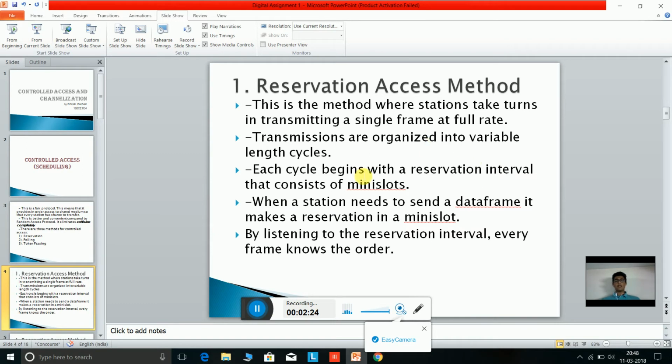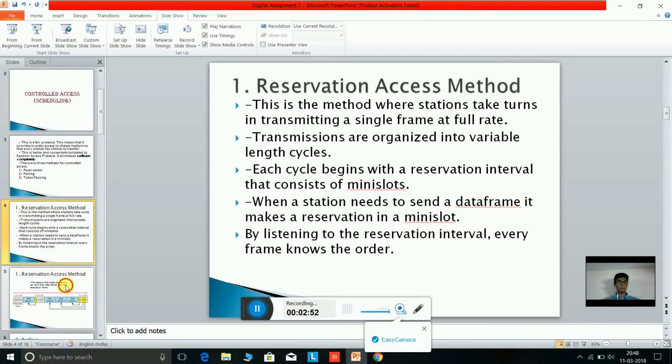Each cycle begins with a reservation interval that consists of mini slots. Now what do you mean by that? That means every station can make reservations in the mini slots when they want to send a data frame, and by listening to the reservation of one station, every other station knows the order of reservation and they act accordingly so that no collision or traffic occurs.